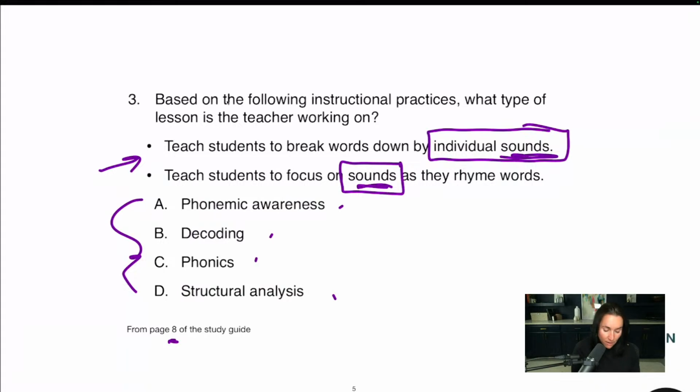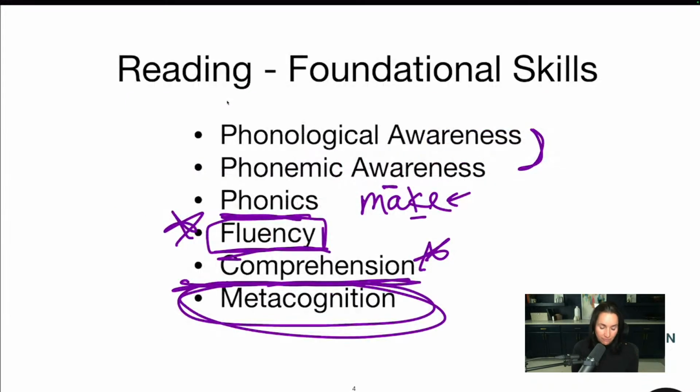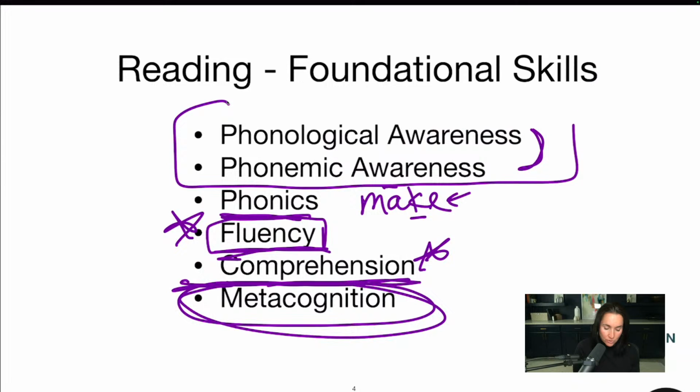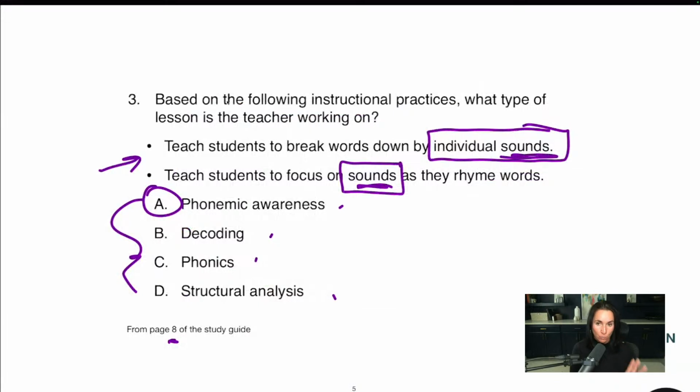Sounds. Well, this is phonemic awareness. Phonemic awareness and phonological awareness, like we said back here, are the first skills in teaching students to read. They're part of the Fab Five of reading. And you can do this in the dark. You do not have to see the word to do it. I could do a whole phonemic awareness activity with you right now without ever writing down a word. I want you to focus on the sounds only. It's a foundational skill of reading.